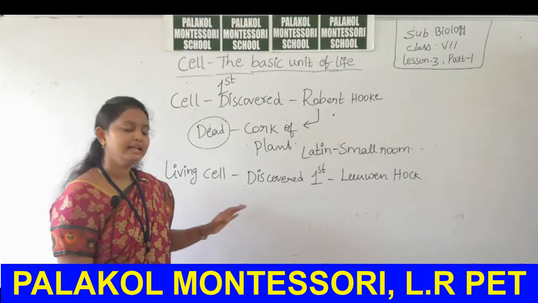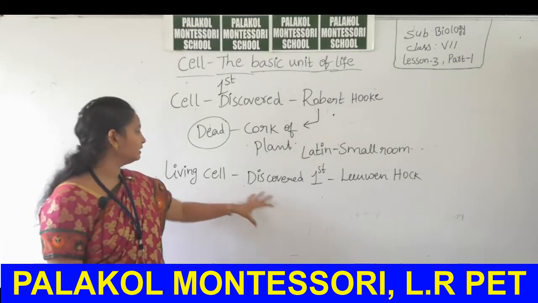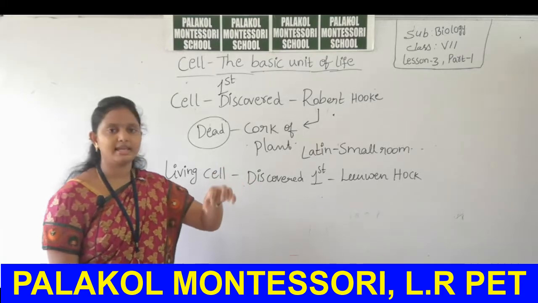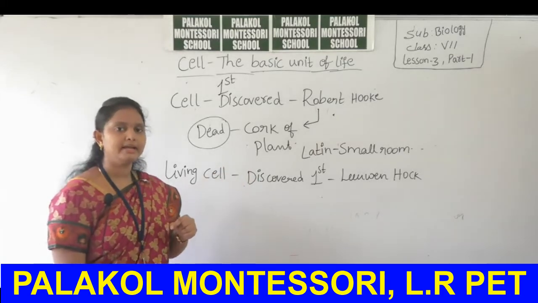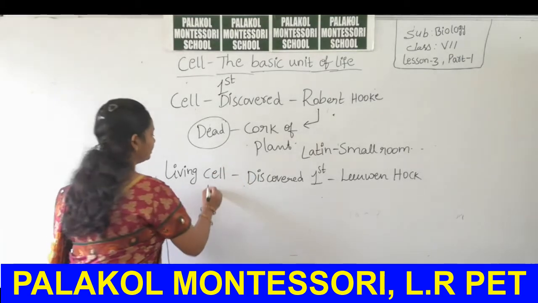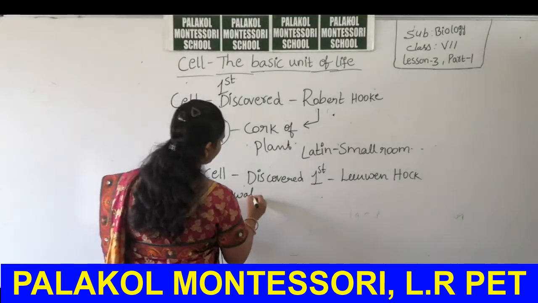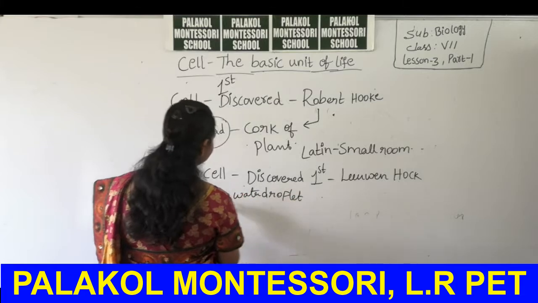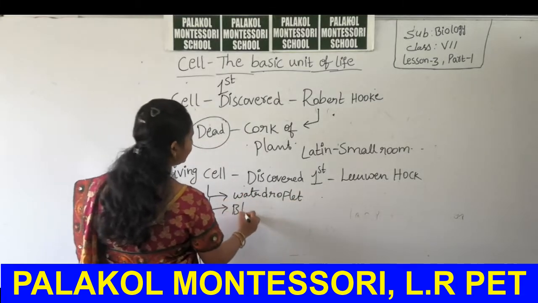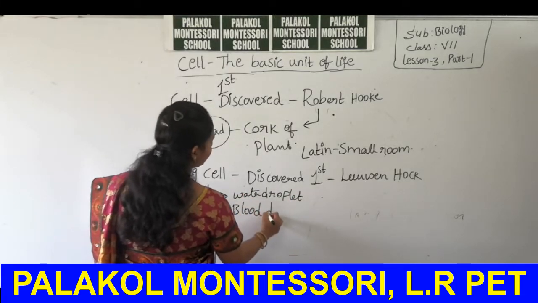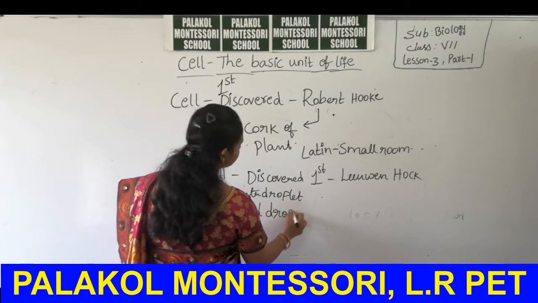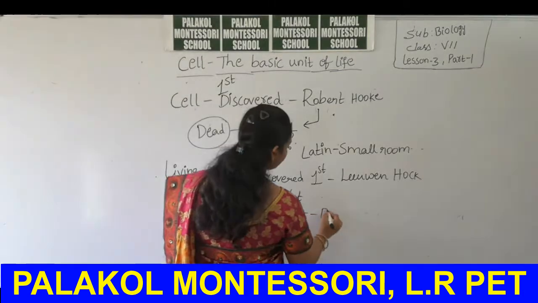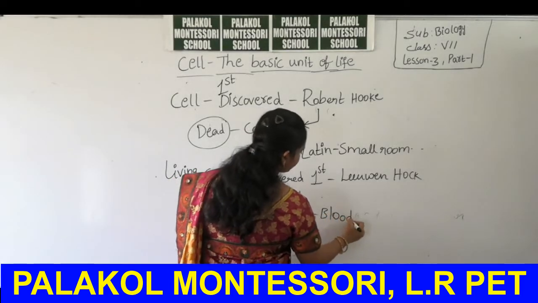He was a scientist. He observed some living structures moving in a water droplet, and inside a blood droplet also, he observed moving cells, those are blood cells.